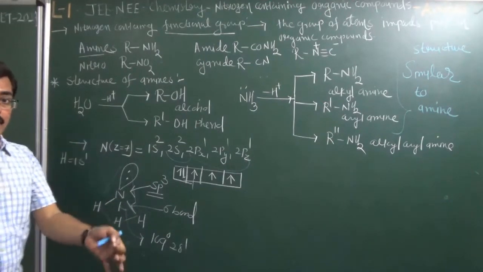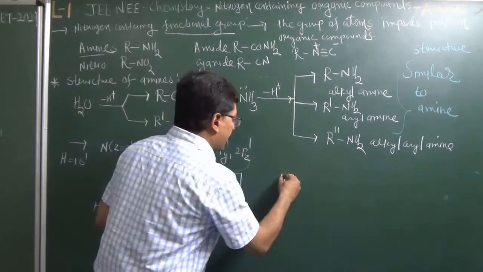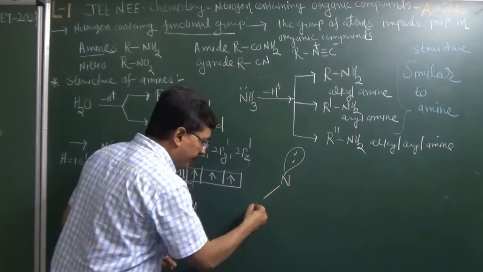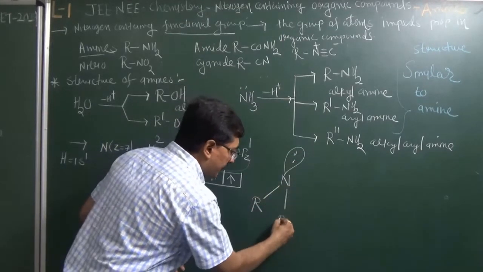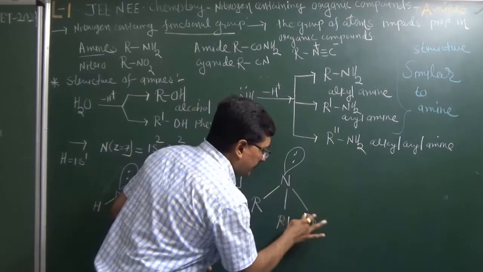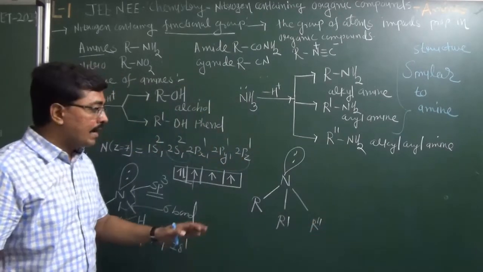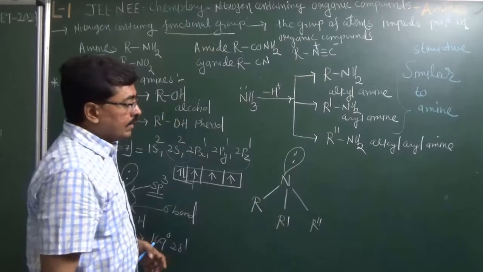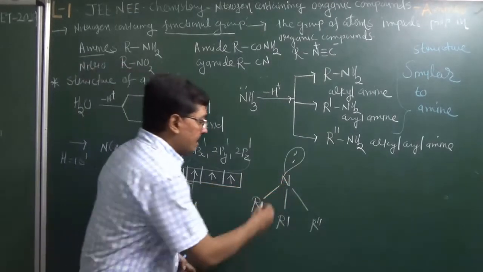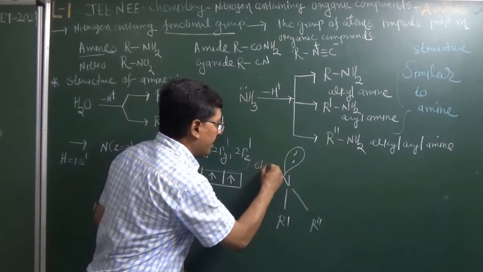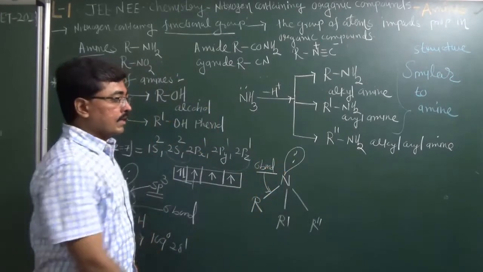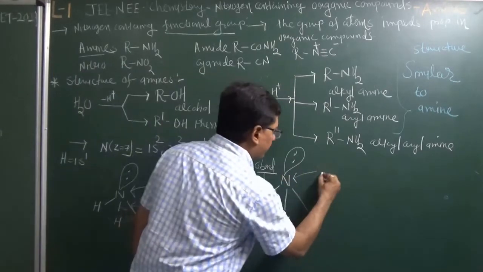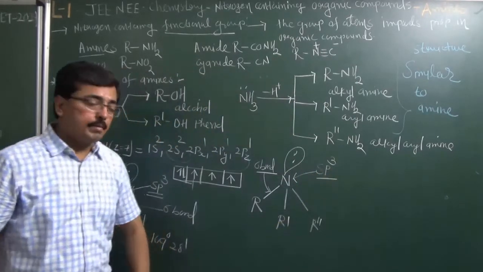Now similarly, in amine compounds, whether we have a primary amine, secondary amine or tertiary amine, whatever the type of amine, it may have R, R dash or R double dash. Now R dash or R double dash may be an alkyl group, an aryl group, or hydrogen also. So it is observed that nitrogen has 3 sigma bonds. In all amines, the hybridization of nitrogen is sp3.